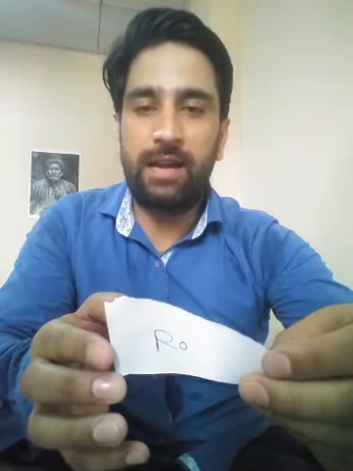I have done some jugad here because I don't have all the things with me. So this is R0. If we write it like this, R0, we pronounce it as R naught. This was a little bit of jugad. Now, what is this reproduction number? It is a mathematical expression, and this number shows us how contagious a disease is.